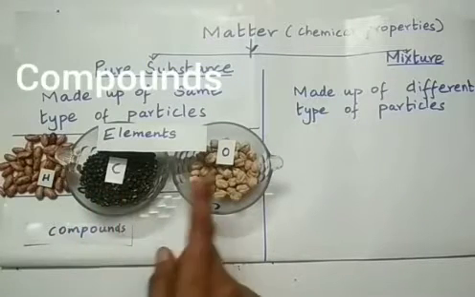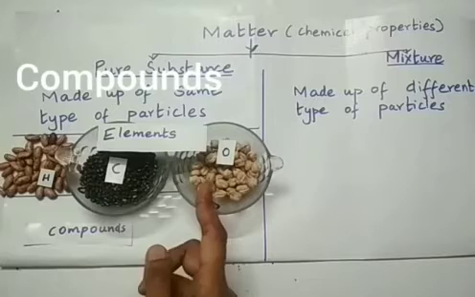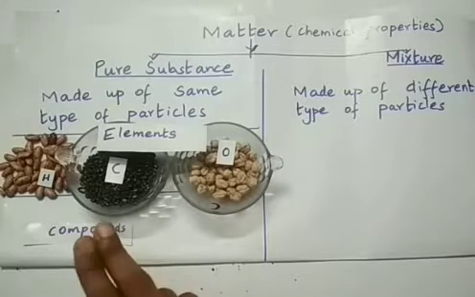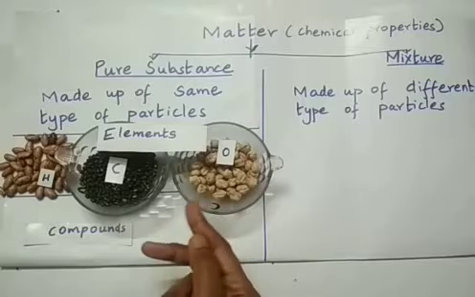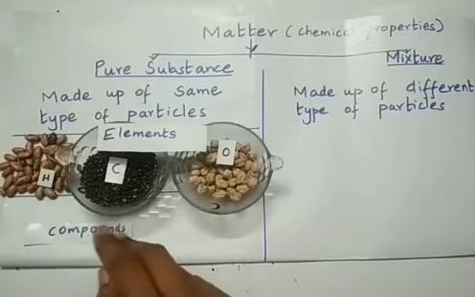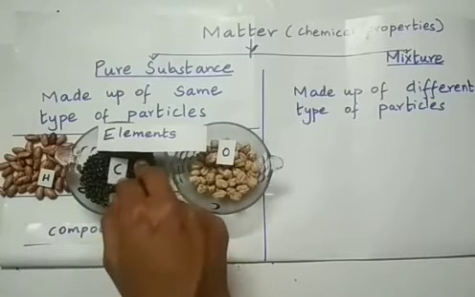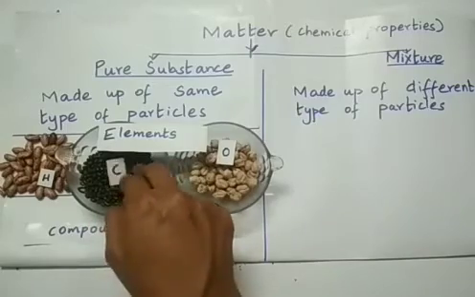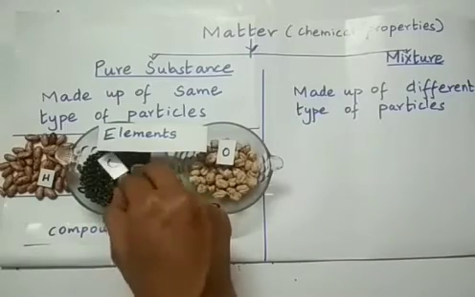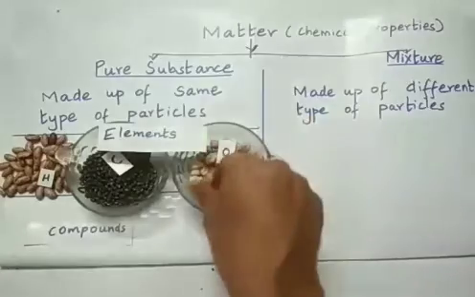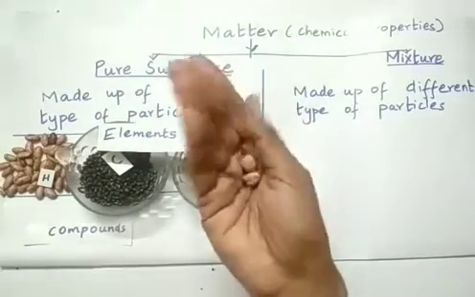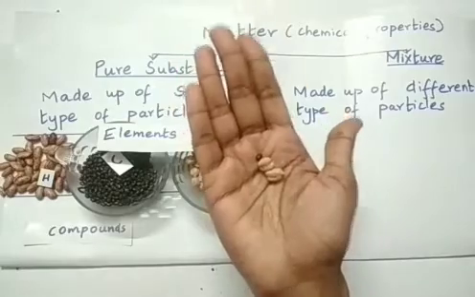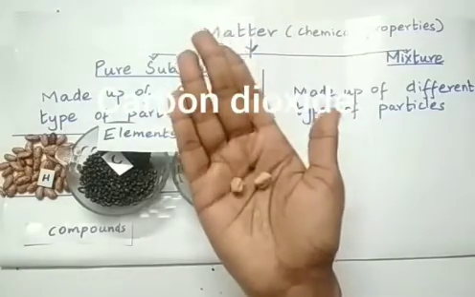When atoms of two different elements combine in a fixed ratio, we get compounds. Why do they combine in a fixed ratio? It is because they will combine based on the valency, right? Now if you consider carbon and oxygen, one atom of carbon will combine with two atoms of oxygen to form a molecule of carbon dioxide, which is one molecule of carbon dioxide.